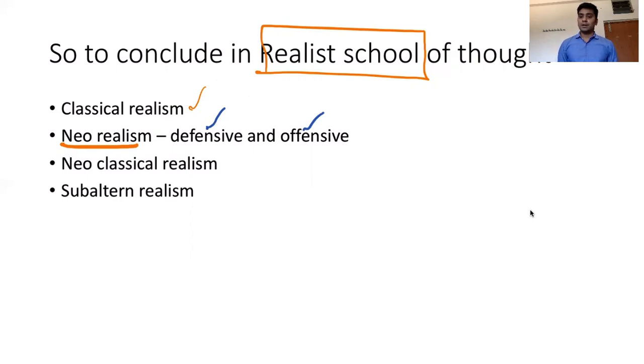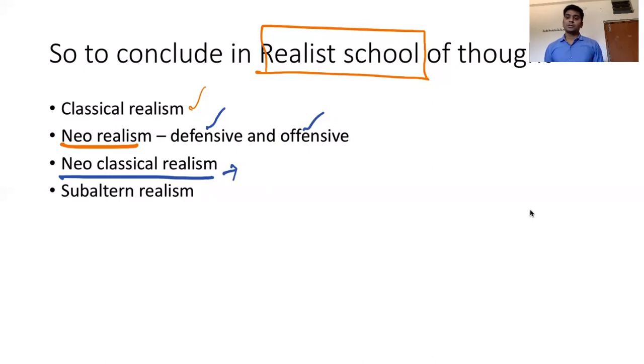Then, as a critique of neorealism, there emerged one more school called neoclassical realism, which was led by Randall Schweller as well as Fareed Zakaria. And we have also seen what this neoclassical realism is.